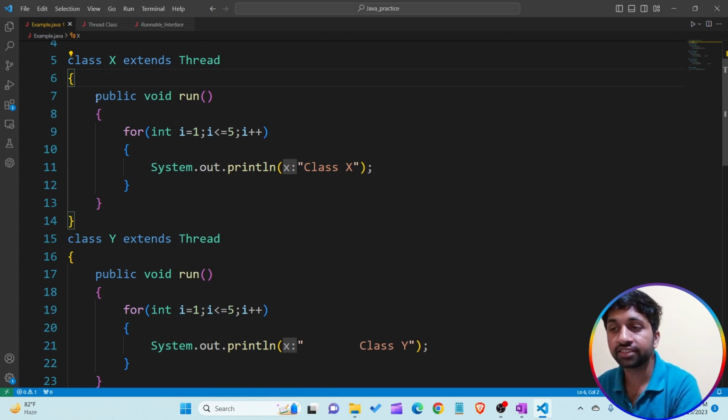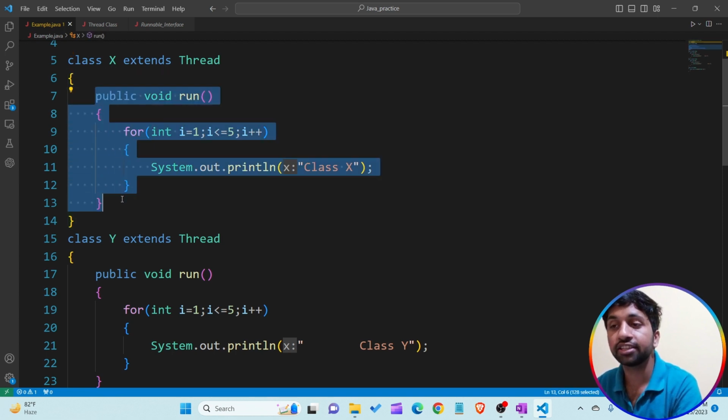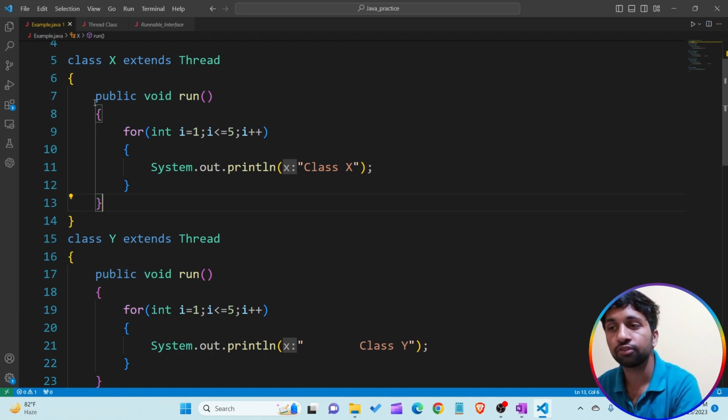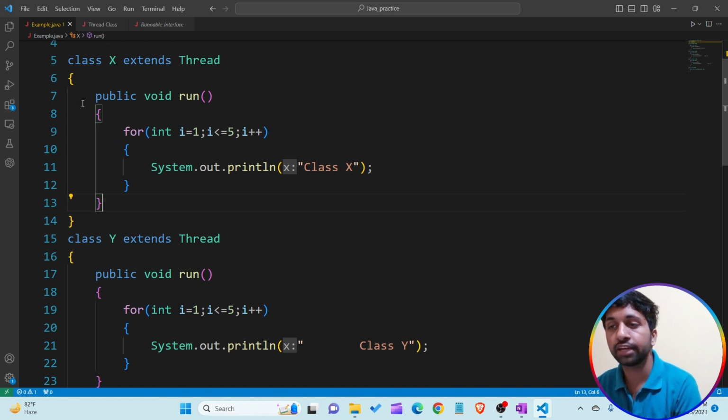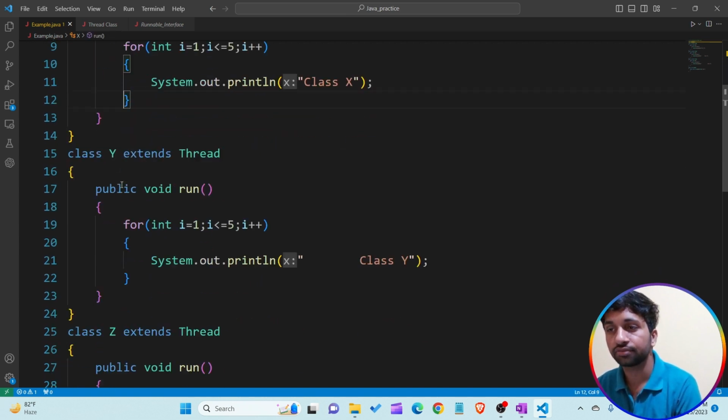And the second thing: why am I creating the object of the child class? Because I want to execute the child class version of the run method. It is already present in the parent class version, but I want to run the particular lines of the child class version, so I have to create the object of the child class.